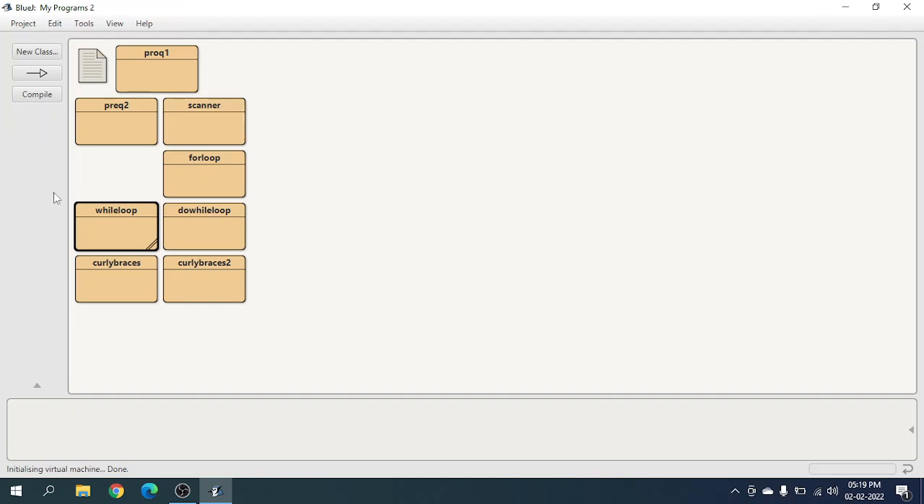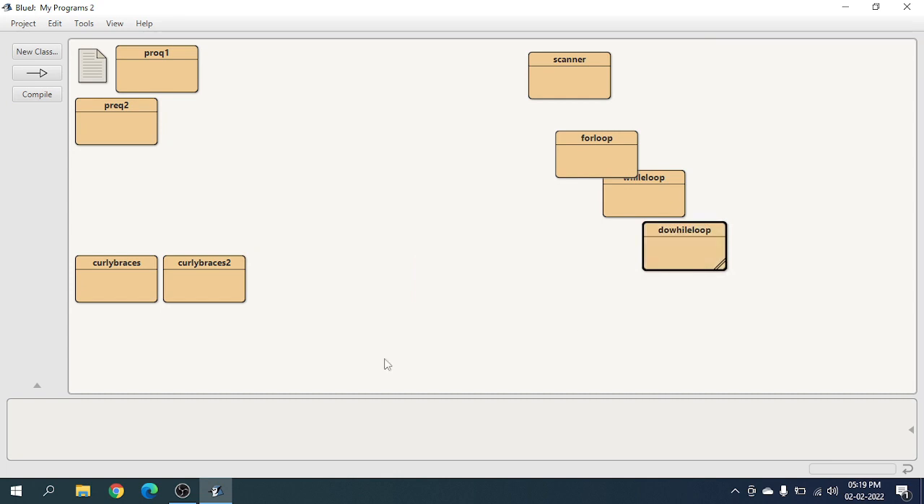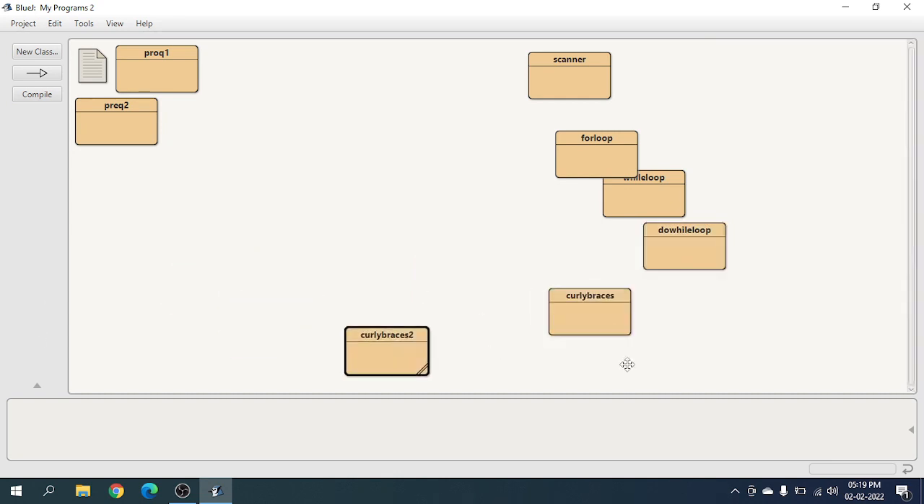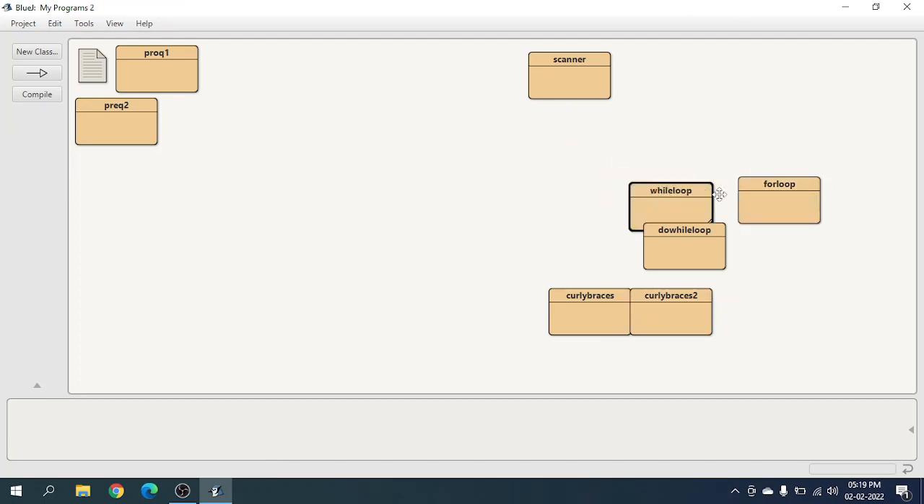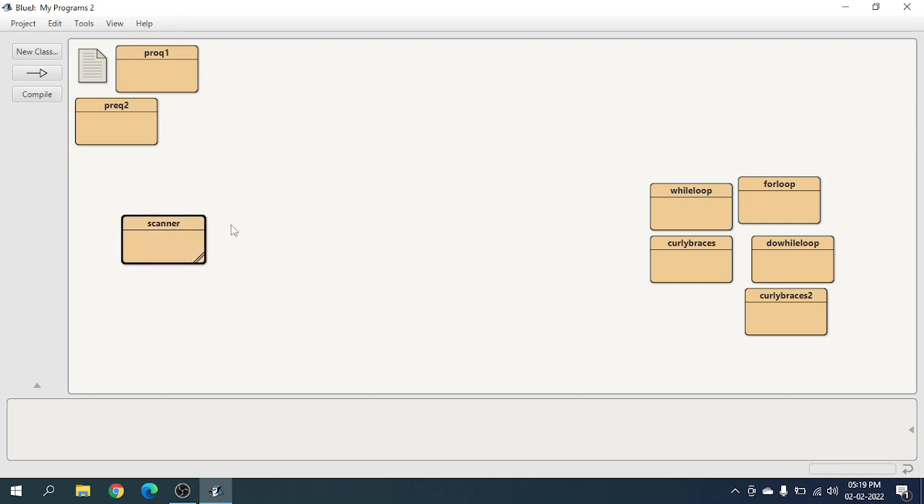So the first 6 programs that I'm going to show you are scanner, for loop, while loop, do while loop, curly braces, and curly braces too. Now obviously I have just named them like this. Now I will show you one by one what I mean by these. We can say that for loop, while loop, do while loop, curly braces, and curly braces too are in one category. Scanner, you will use this actually, but not right now.